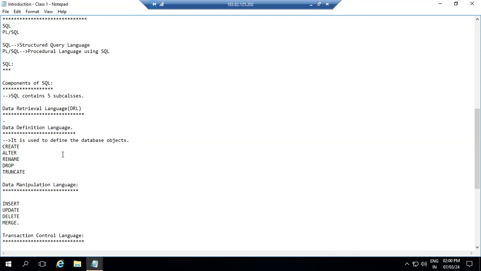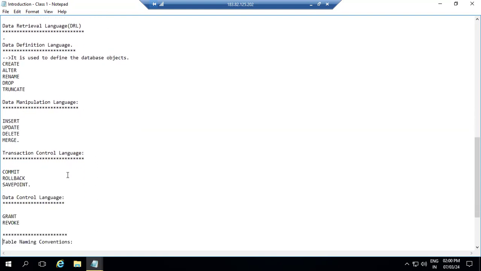Coming to the next command type, that is DML, the data manipulation language. In some interviews, in the first round, they will ask you what the components of SQL are, and you explain the entire set of 5 components, or they may ask you the full form of DML. It is the data manipulation language. Under it, the commands are insert, update, delete, and merge.